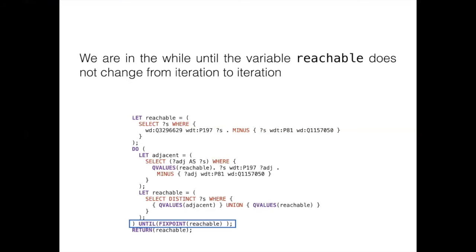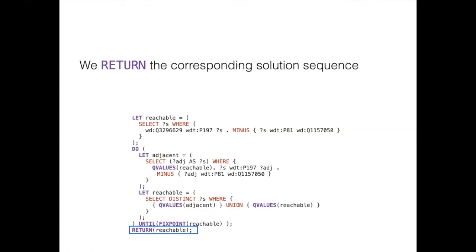And we stop when we find a fixed point. That means that the variable reachable does not change from iteration to iteration. And at the end, we return the corresponding solution sequence that is storing the result that we need.